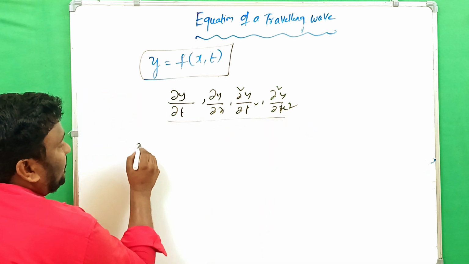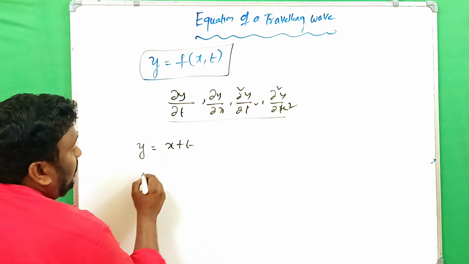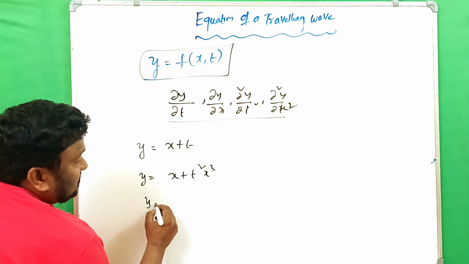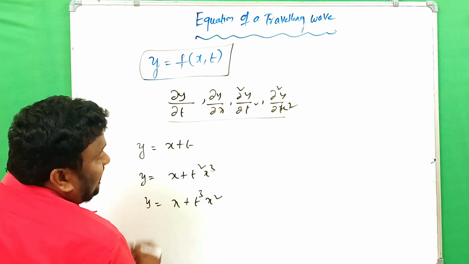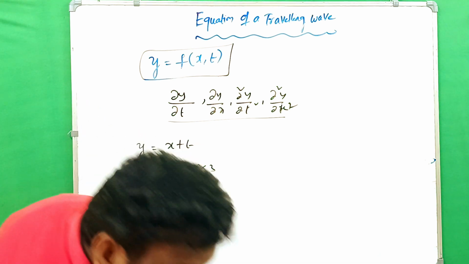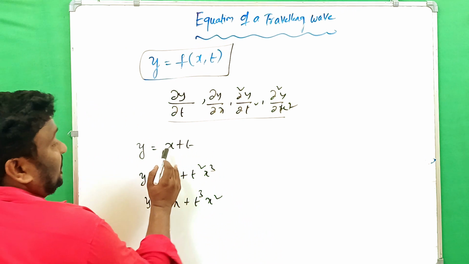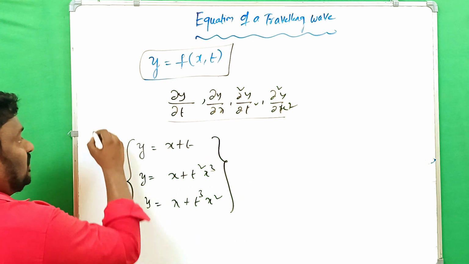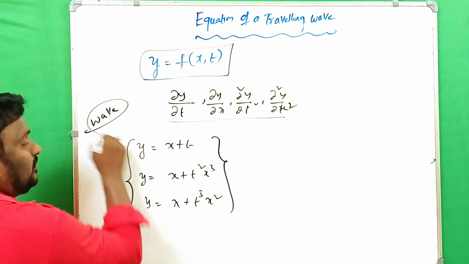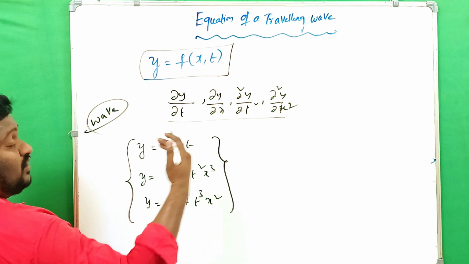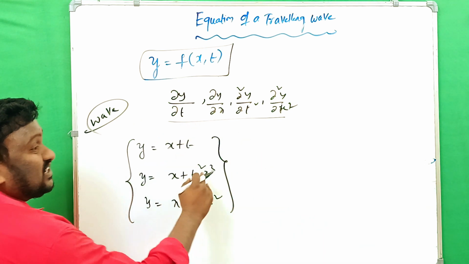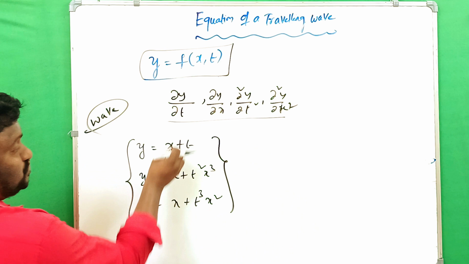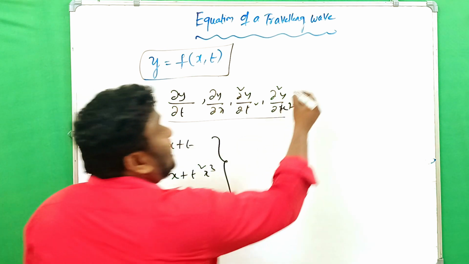Now, y is equals to x plus t, or y is equals to x plus t square and x cube, or y is equals to x plus t cube or x square, like that. All these are functions of the variables x and t, but we have to say which equations may be waves or not. When we have an equation, we must say whether it represents a wave or not. For that, there are three conditions.